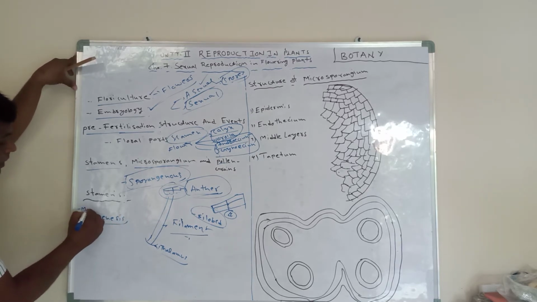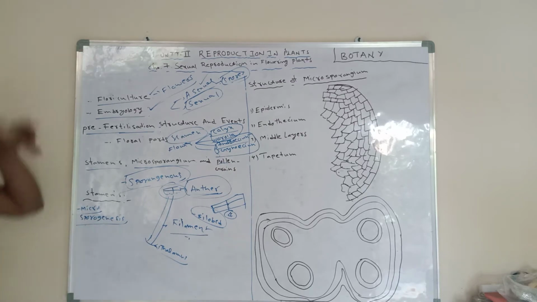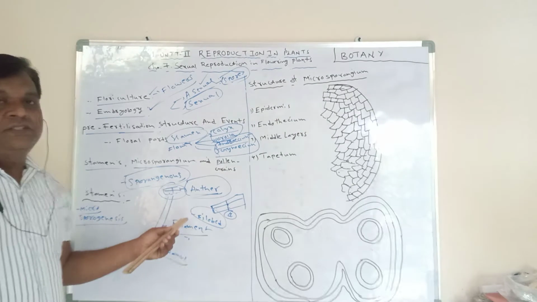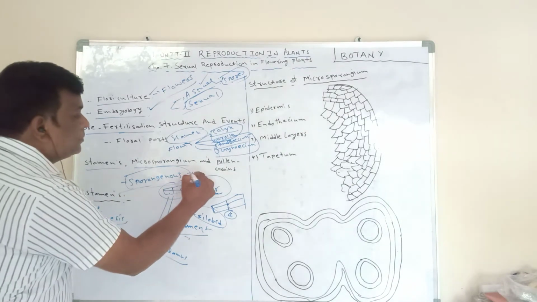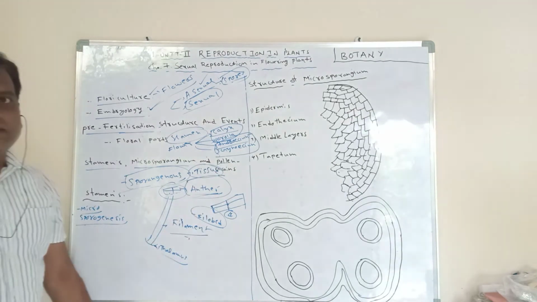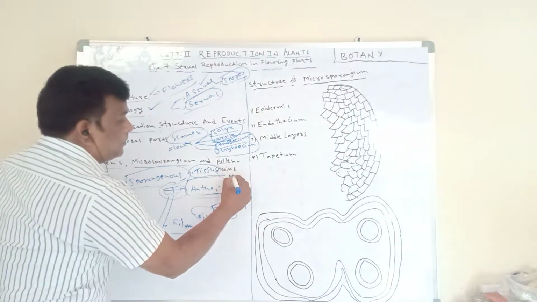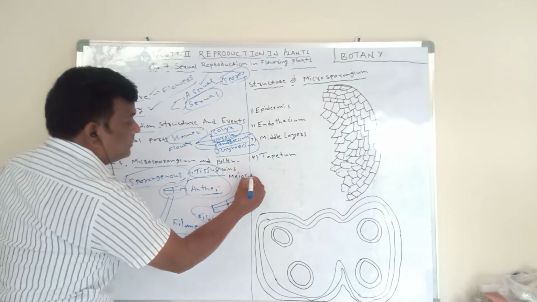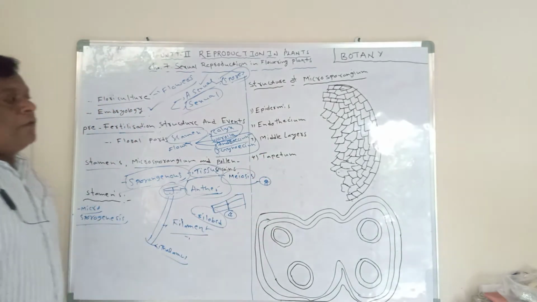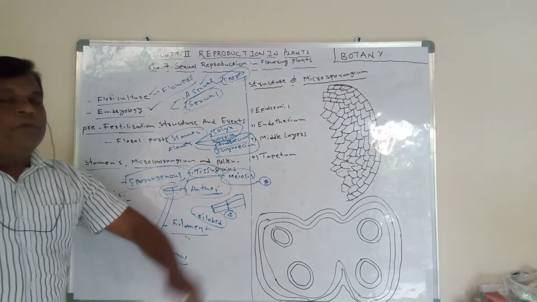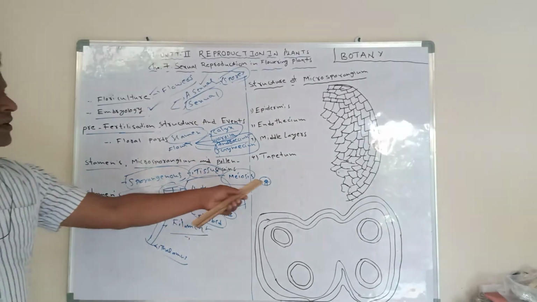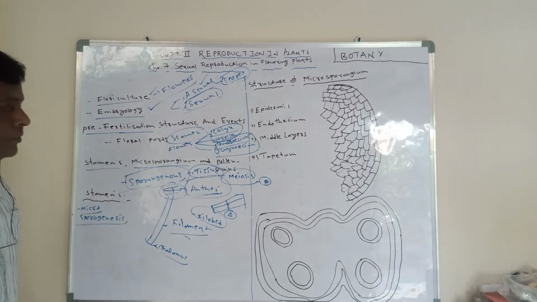The next step is sporogenesis, also called microsporogenesis. This sporogenous tissue participates in meiosis and gives birth to four microspores.